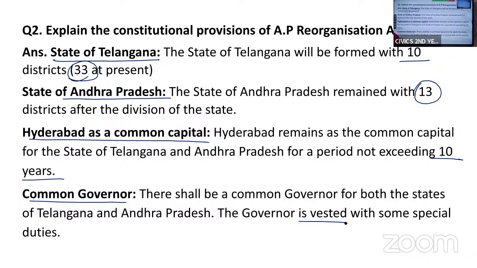Andhra state will remain with 13 districts. Hyderabad will be the common capital for both states for 10 years. And both the states will have one common governor, who will have some special duties.